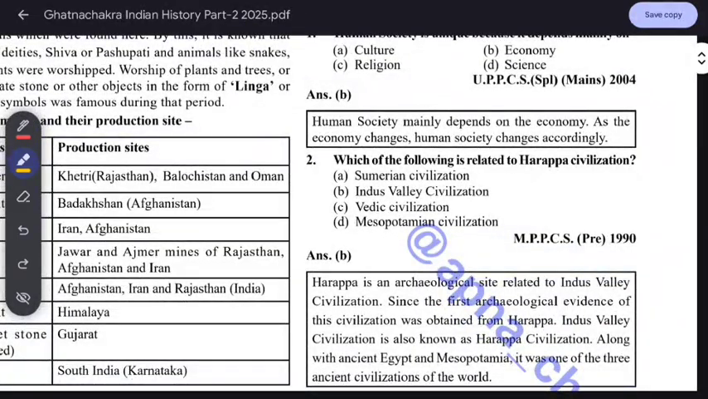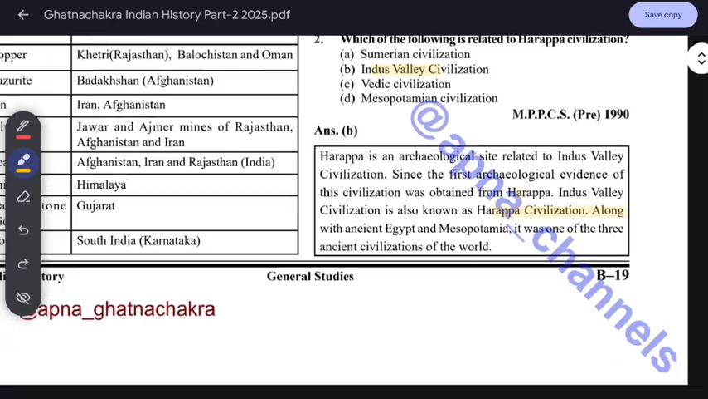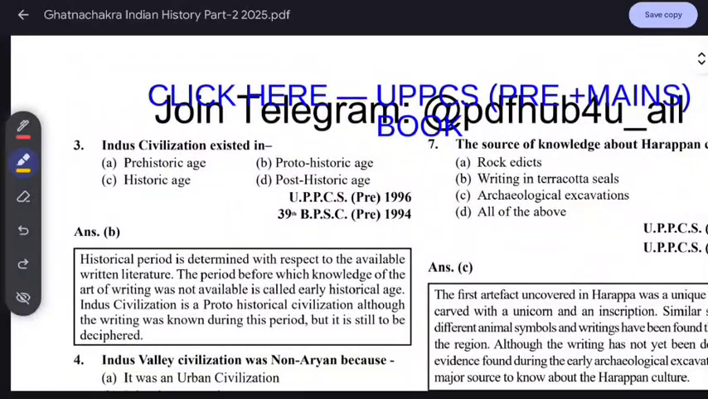Which of the following is related to the Harappan civilization? It is the Indus Valley civilization. Harappa is the archaeological site related to the Indus Valley civilization. The first archaeological evidence was obtained from the Harappa region. That's why it's named the Harappa civilization. The Indus Valley civilization is also known as the Harappa civilization. Along with ancient Egypt and Mesopotamia, it was one of the three ancient civilizations of the world at that time. In India, the Indus civilization existed in proto-history.